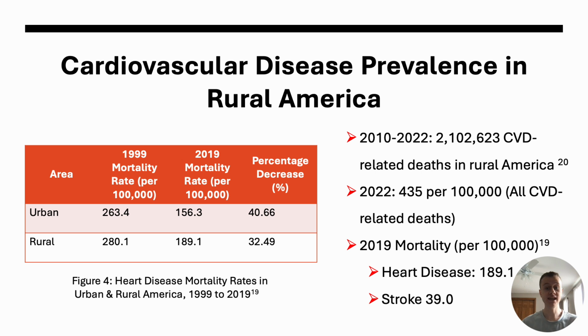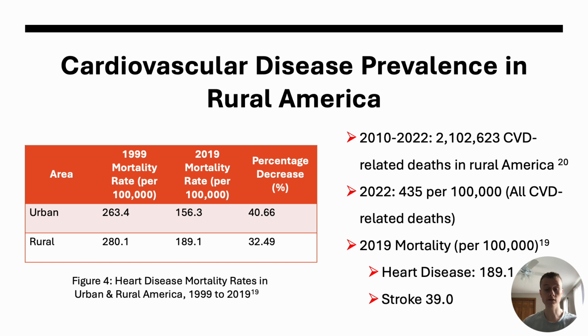Because multiple health conditions and events can be put within the cardiovascular disease category, it allows for many ways to analyze its prevalence and incidence in rural America. So looking at the figure below on the left, we can see heart disease mortality rates in urban and rural America from 2 time points. In 1999, the rural death rate was 280.1 per 100,000 and 189.1 per 100,000 later in 2019. Although this is a significant decrease at 32%, you can see not only is the urban death rate lower for both time points, but has a greater percentage decrease at almost 41%.